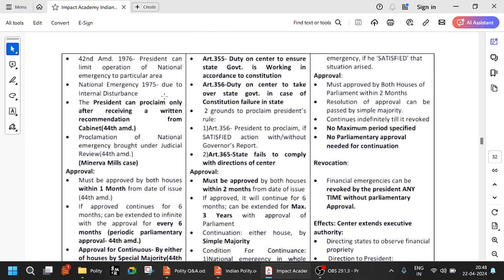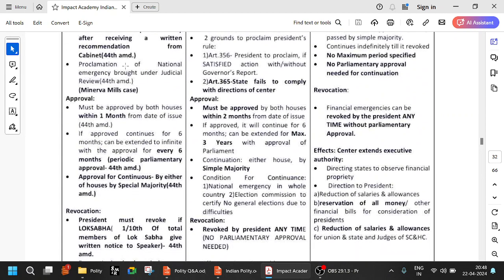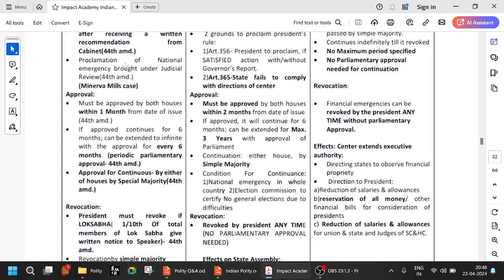Okay, all that is fine. So approval, if approved, continues for 6 months, and approval for continuation is by either house by special majority.